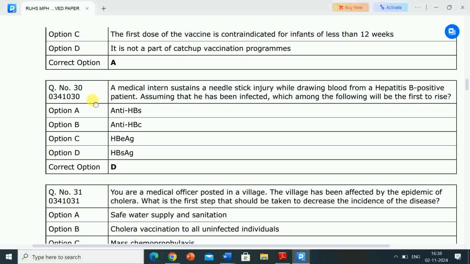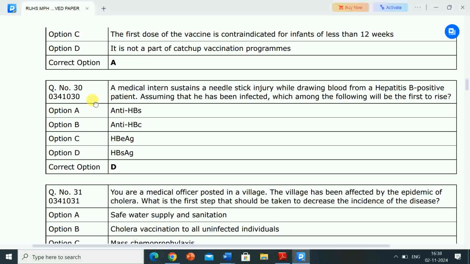So a medical intern sustains a needle stick injury while drawing blood from a hepatitis B positive patient, assuming that he has been infected, which among the following will be the first to rise?